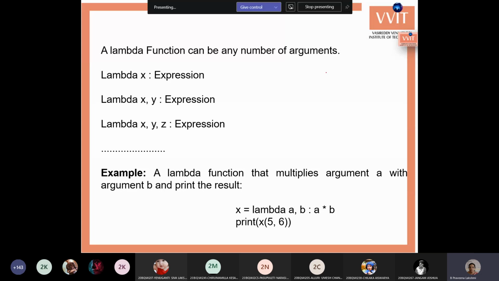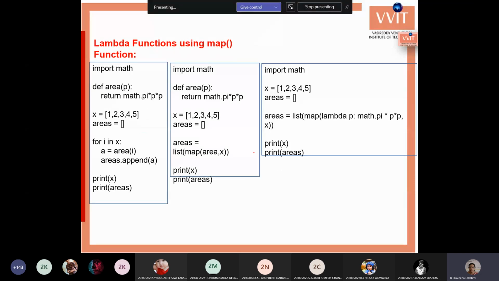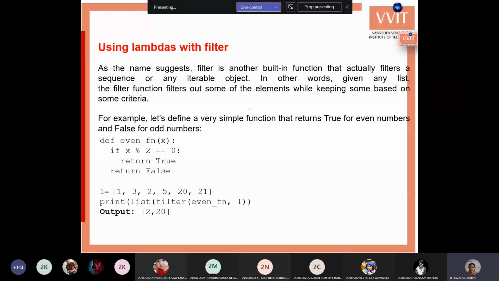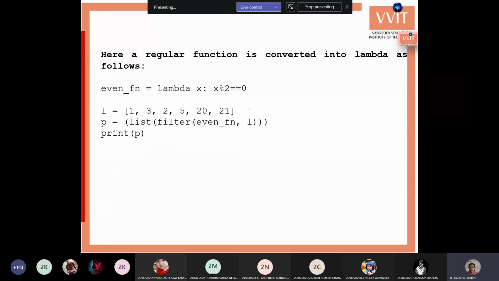Lambda expressions can have more arguments: one, two, three or any number of arguments we can use. This you already know. We will see in the next class lambda functions with map functions and others, and lambda with filter functions.